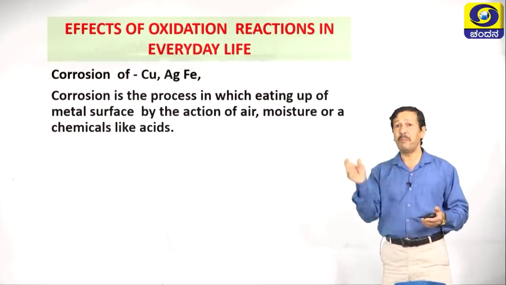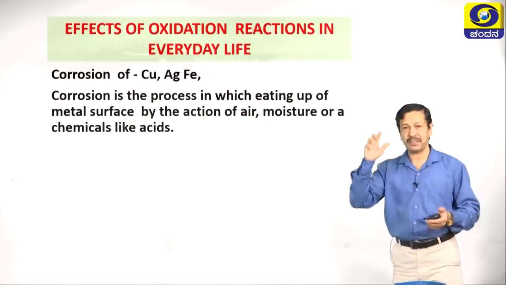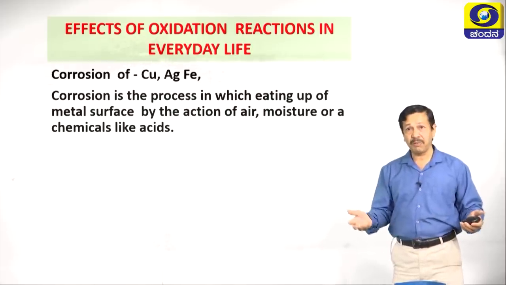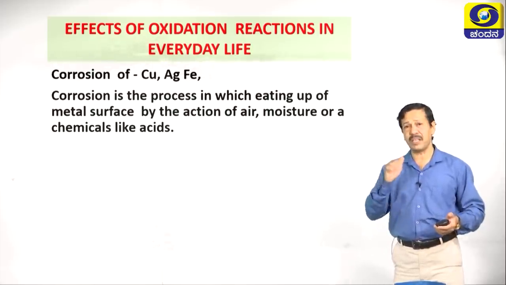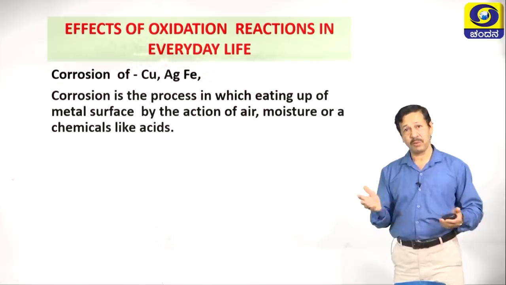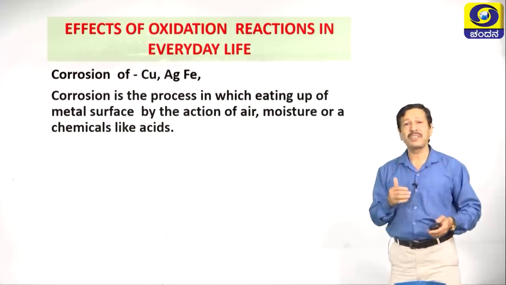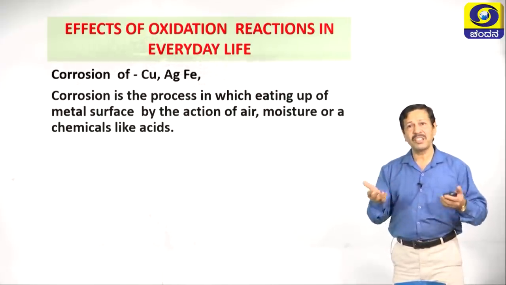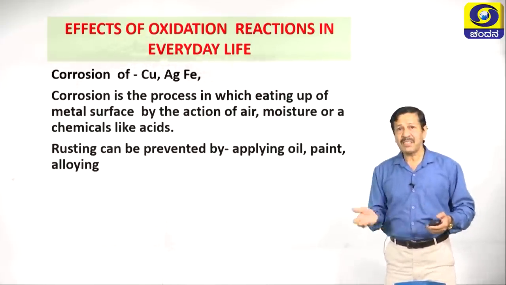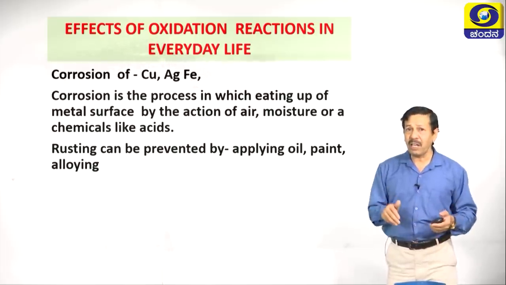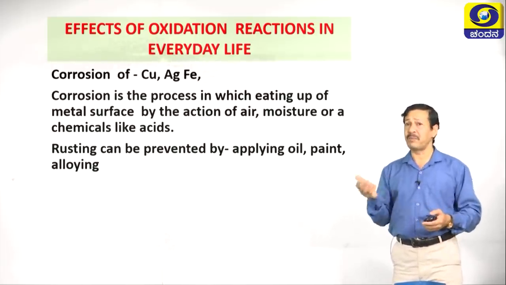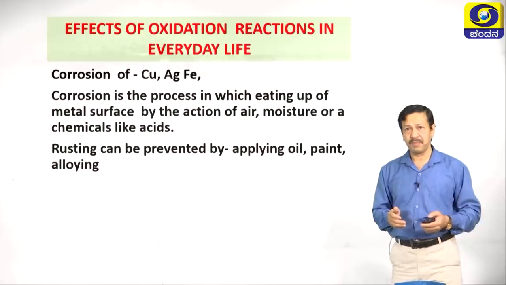This is called basic copper carbonate. To clean this, we use an acidic substance. So, you will learn that in the next chapter. So, these are the impacts of redox reactions in our daily life. Rusting can be prevented by applying oil, paint or alloying or some other methods.